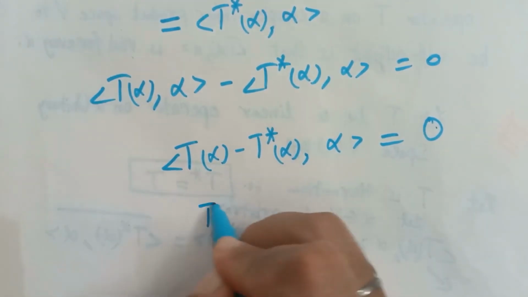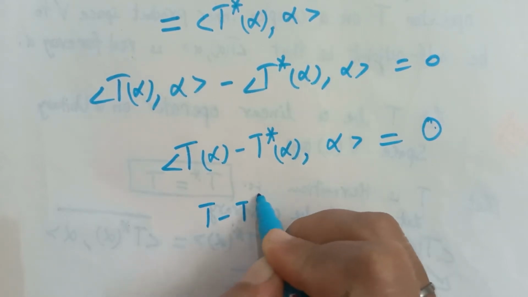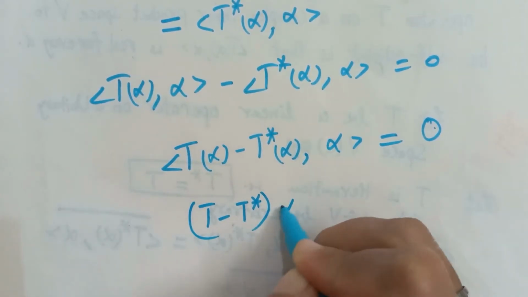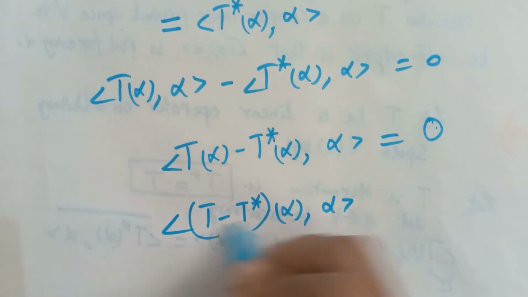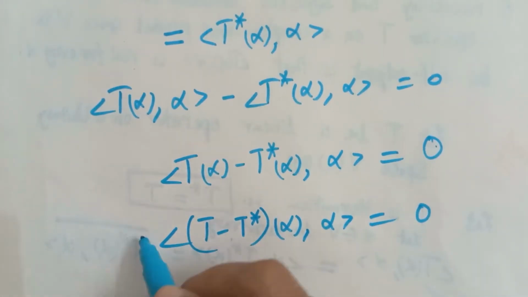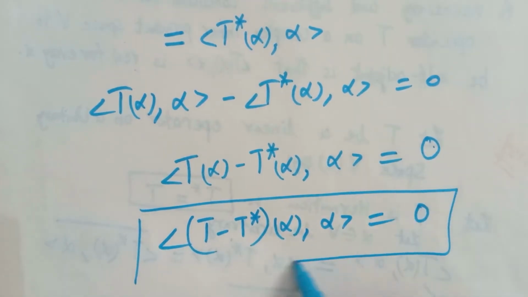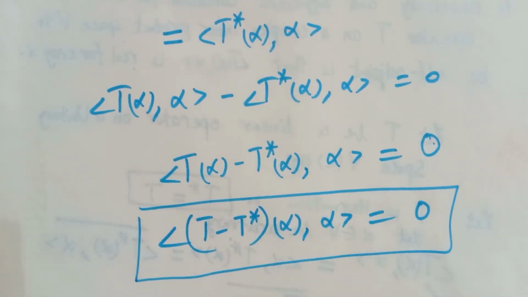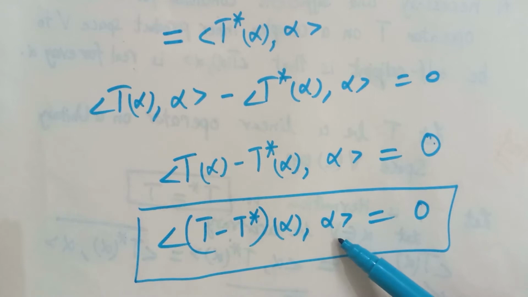Now by properties of linear operators, this can be written like this. Okay, now what's the meaning of this equation?